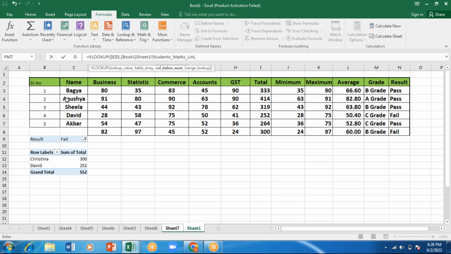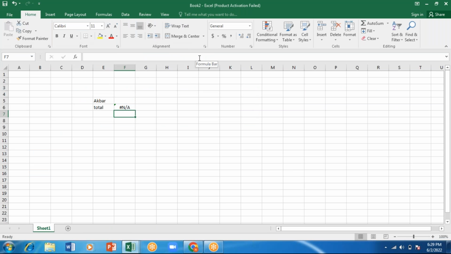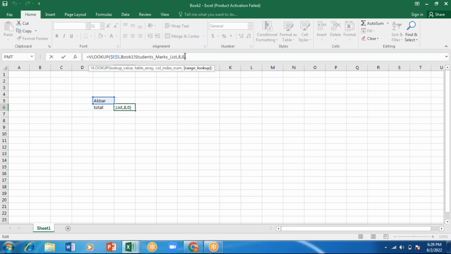After this, column index number. This is the first column, second, third, fourth, fifth, sixth, seventh, and this is the 8th. Total is in the 8th column. So 8, comma. Exact match I need. I'll close the bracket. So you have to give exact match here. For exact match, you can type false, or you can also give 0. Anything is fine. Or I'll just give false itself.